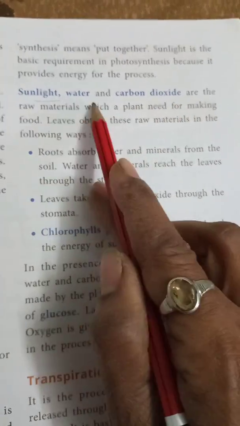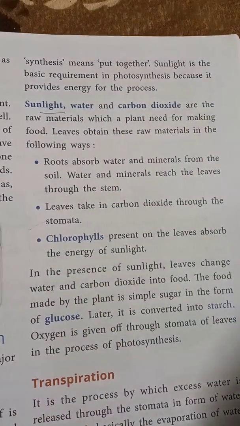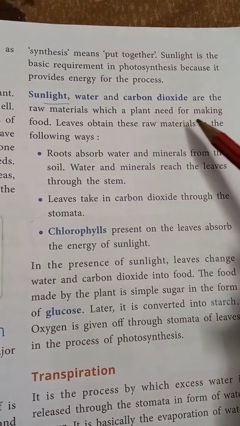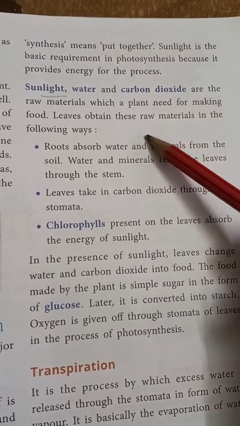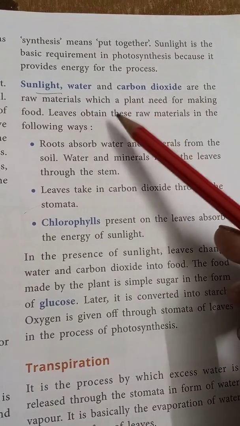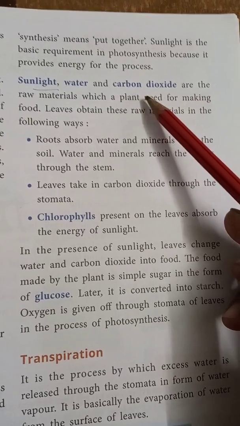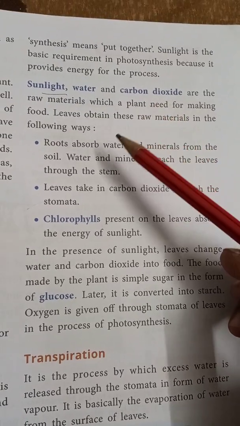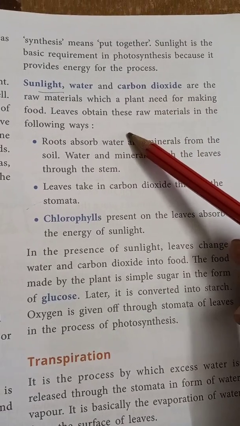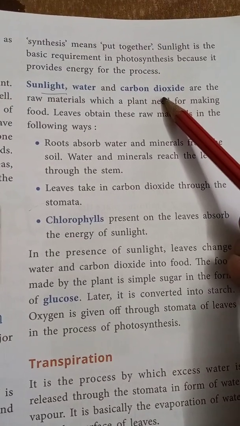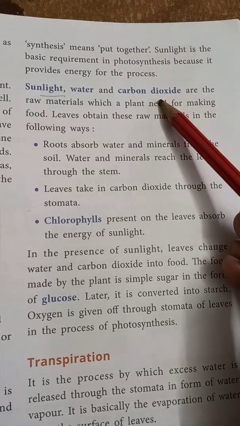Sunlight, water and carbon dioxide are the raw materials which the plant needs for making the food. It's a raw material, it's an important material. इनमें से अगर तीनों में से एक भी मटेरियल्स अगर प्लांट्स को नहीं मिला तो फोटोसिंथेसिस प्रोसेस नहीं होगी. So for that, sunlight, water and carbon dioxide, these three materials are important.